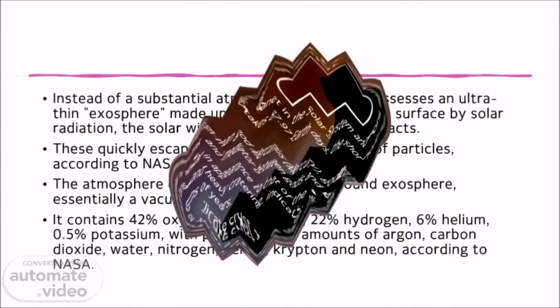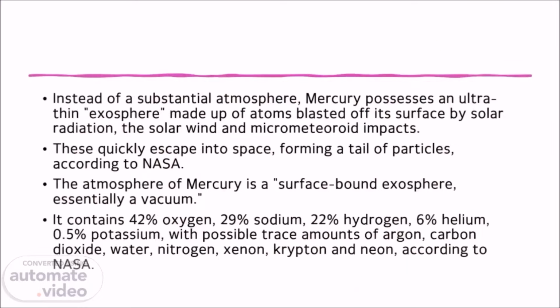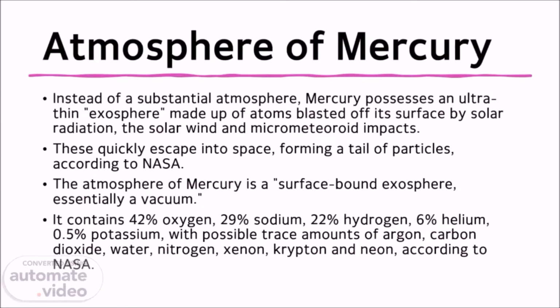Atmosphere of Mercury. Instead of a substantial atmosphere, Mercury possesses an ultra-thin exosphere, made up of atoms blasted off its surface by solar radiation, the solar wind and micrometeoroid impacts. These quickly escape into space, forming a tail of particles, according to NASA.